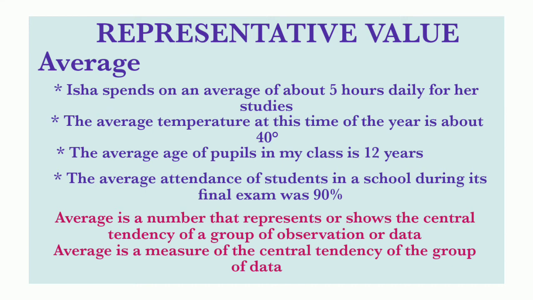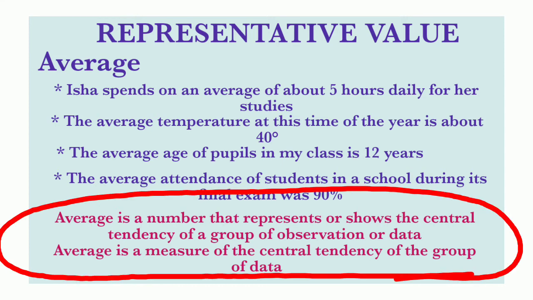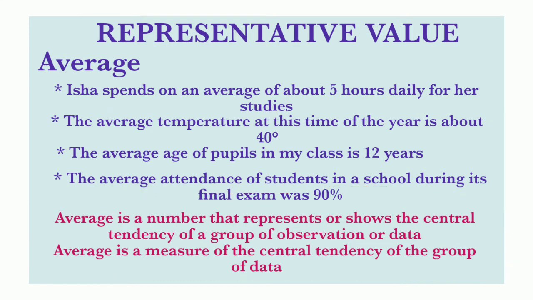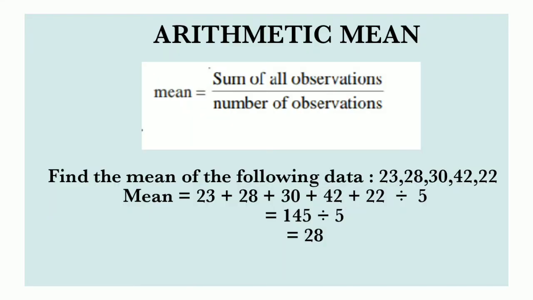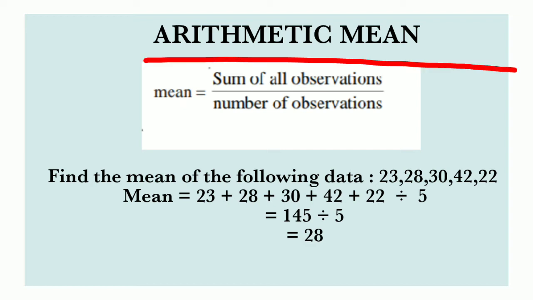Then what do these statements tell you? Average is a number that represents or shows the central tendency of a group of observations or data. Simply, we can say average is a measure of the central tendency of the group of data. Okay, then we have different types of measures of central tendency. First one is arithmetic mean.